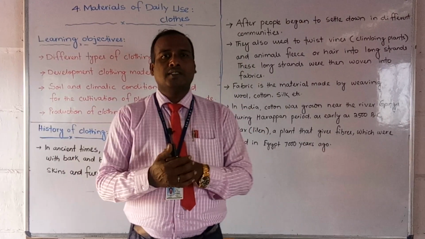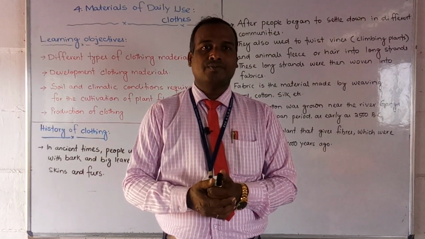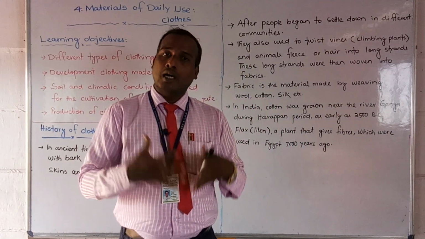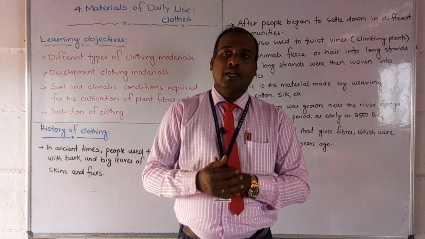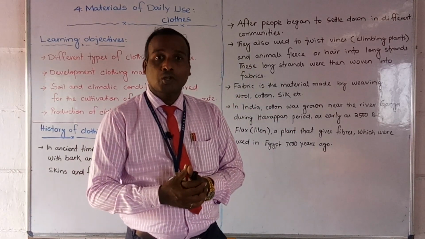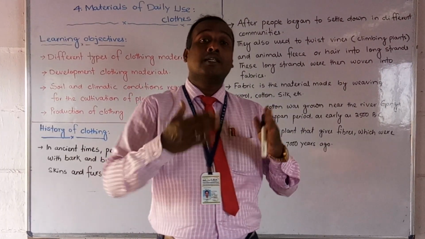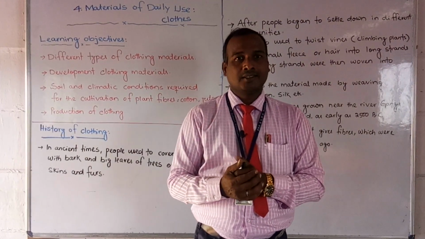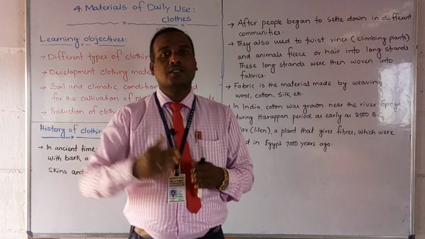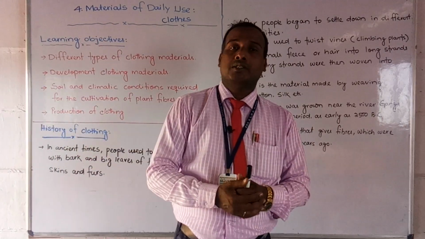Suppose it is the rainy season, you wear raincoats and go outside. In winter you wear woollen clothes and you get hot and warm. In the summer season we use cotton clothes and get more comfort. So in different seasons, different temperatures and different climates, we change different types of clothes. It protects us from the different seasons, climates and temperatures.